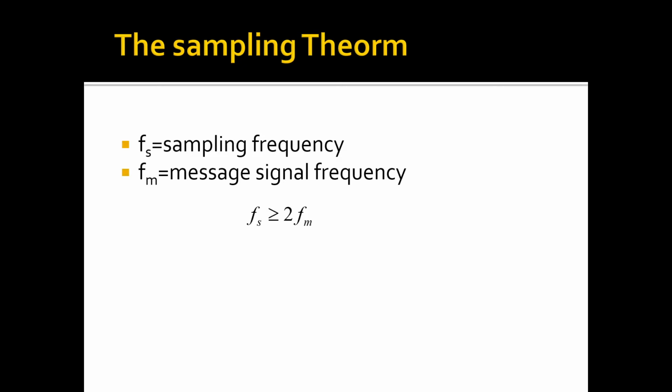The sampling frequency must be high enough to avoid aliasing, or mixing of the high frequency and low frequency components of the signal. Aliasing is the phenomenon due to which a high frequency signal, when sampled using a low sampling rate, becomes a low frequency signal that may interfere with the signal of interest. Thus, to avoid aliasing, we have to satisfy Fs greater than or equal to 2 Fm.